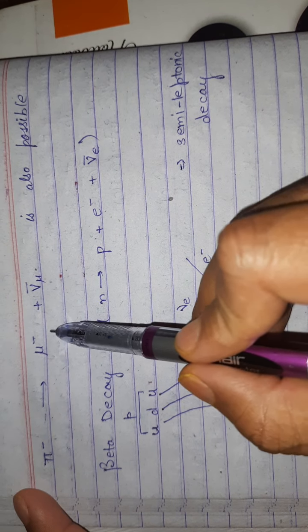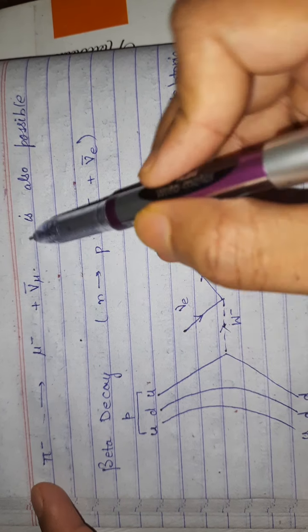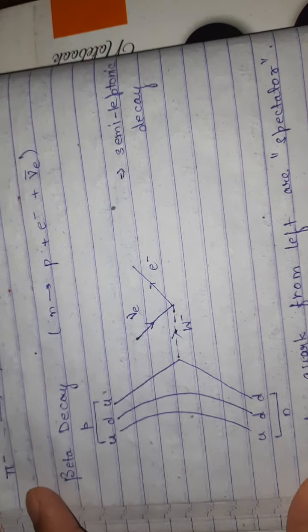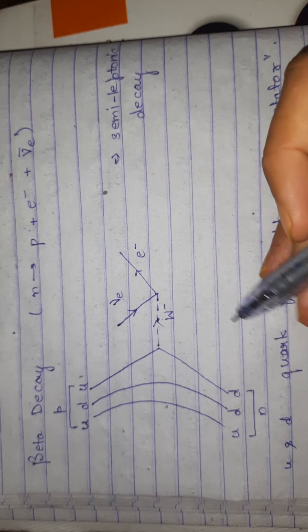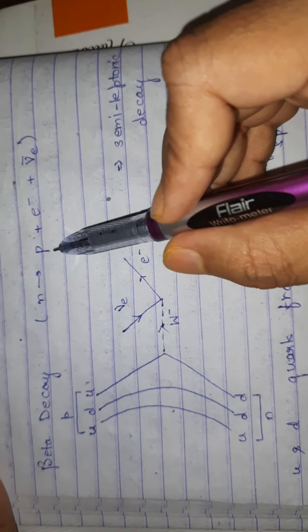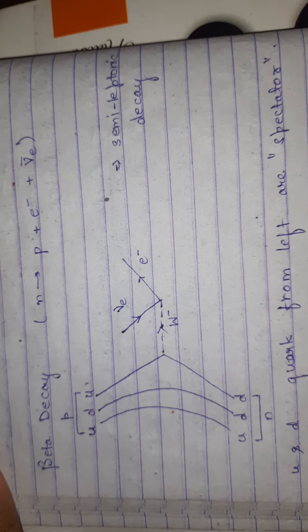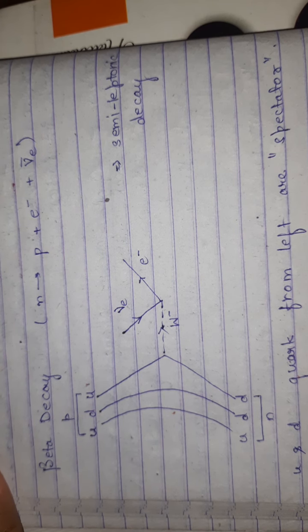Pi minus tending to mu minus plus anti-neutrino of mu is also possible. Now we are saying beta decay. Beta decay is very important. It is very common also that neutron is changing into proton, decaying into proton and electron and anti-neutrino.